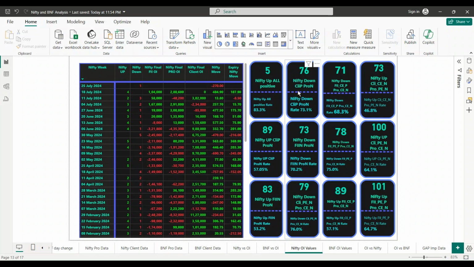When Nifty is down, when clients are positive, pros are negative. So see, I told you pros are positive, clients are negative, it mostly goes down. 73% chances. That's a big number. And 68% chance when FI, okay, leave it. This is not important. Client positive, pros negative, Nifty up only 60. So this number is higher, right? Similarly, I have multiple, and the exact same thing I have for Bank Nifty as well.